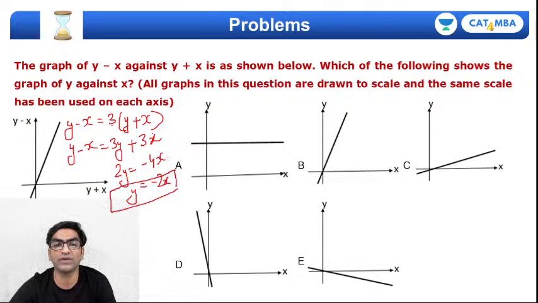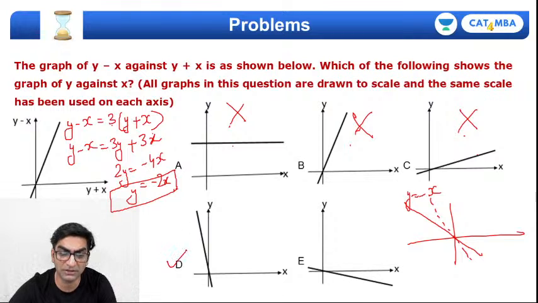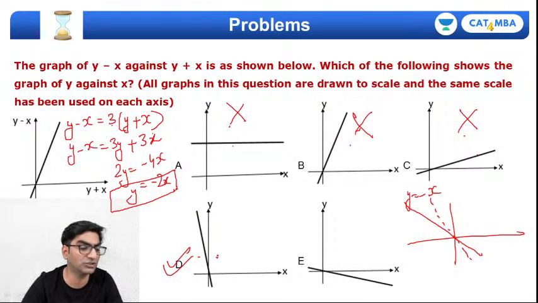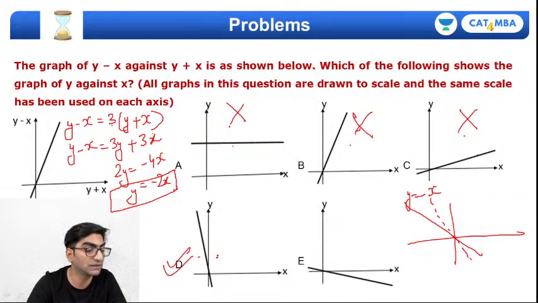और y equal to minus 2x का कर्व कैसा होगा? Will it be like this? No. Will it be like this? No. This is like y equal to 2x. That's also wrong. This is like y is equal to 0.5x. This is also wrong, right? y equal to minus x का कर्व कैसे होता है? ऐसे होता है ना. This is y equal to minus x. तो अगर y equal to minus x ऐसा है तो डबल क्या होगा? इससे थोड़ा सा स्टीप ज्यादा होगा, which is option D. Right, so the correct answer to this question will be option D, as shown in the choices.